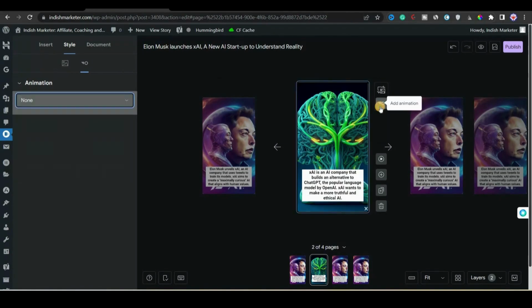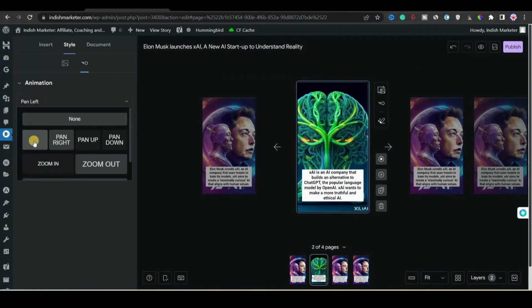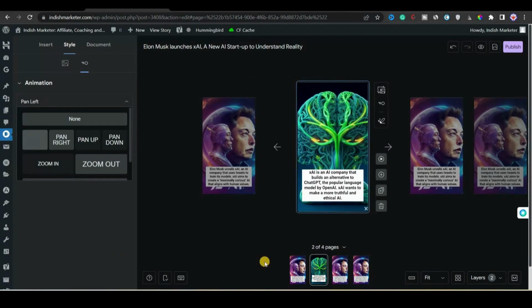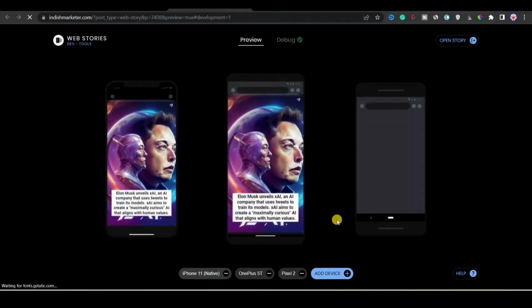Only on the second page can you add animations, right? For the image I will choose pan left. And you can see how the animation will work when someone views our web story. In this way I will continue editing my web story, and I will return once it is done. Let's see how it looks.